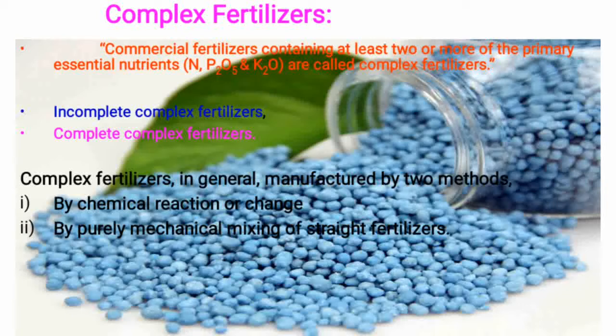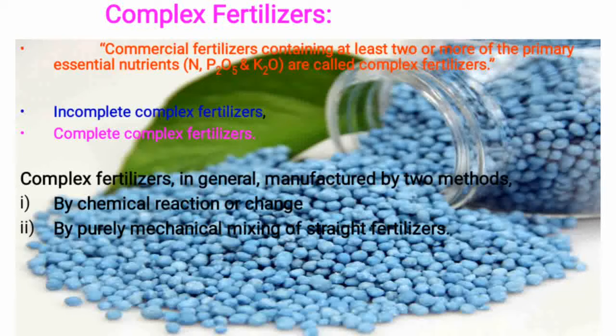So how many primary nutrients? Only nitrogen, phosphorus and potassium. On that basis there are two classes of complex fertilizer: incomplete and complete complex fertilizer. Incomplete complex fertilizer contains only two primary nutrients.